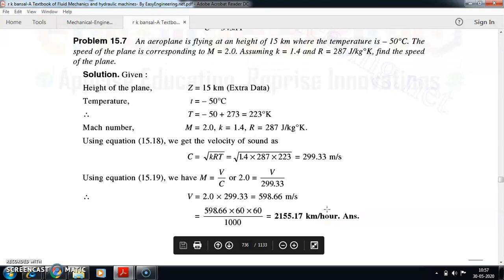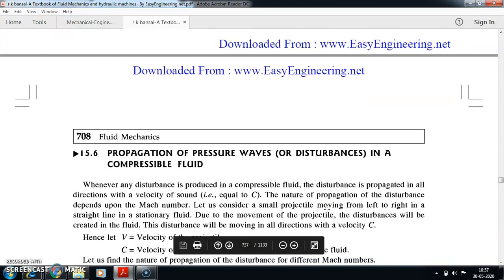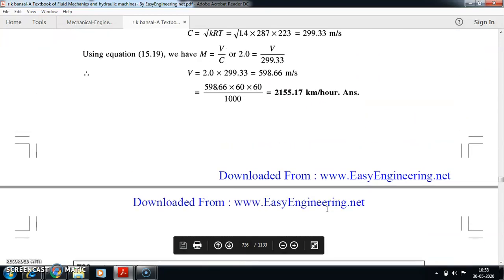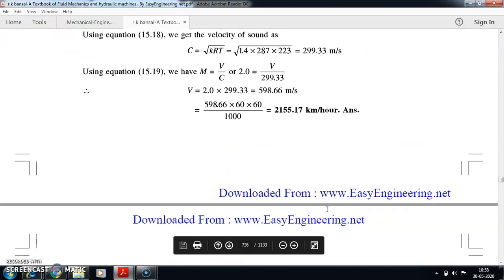So this is another problem. Very simple problems can be solved with the help of this Mach number. With these simple problems, we will end this topic. Thank you very much.